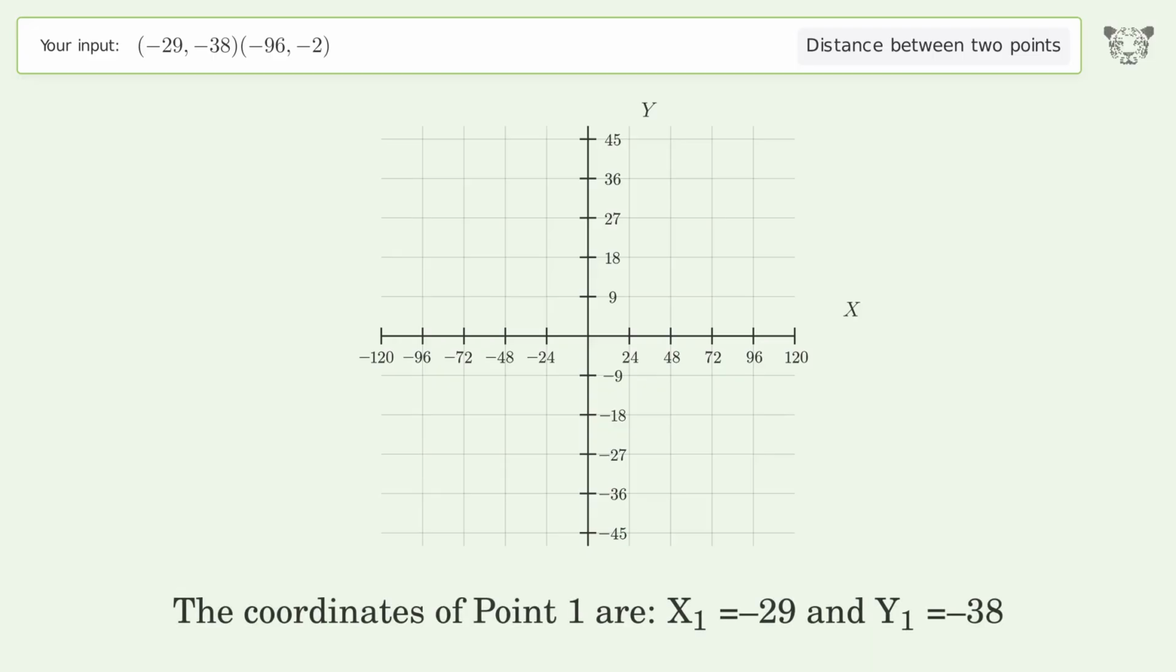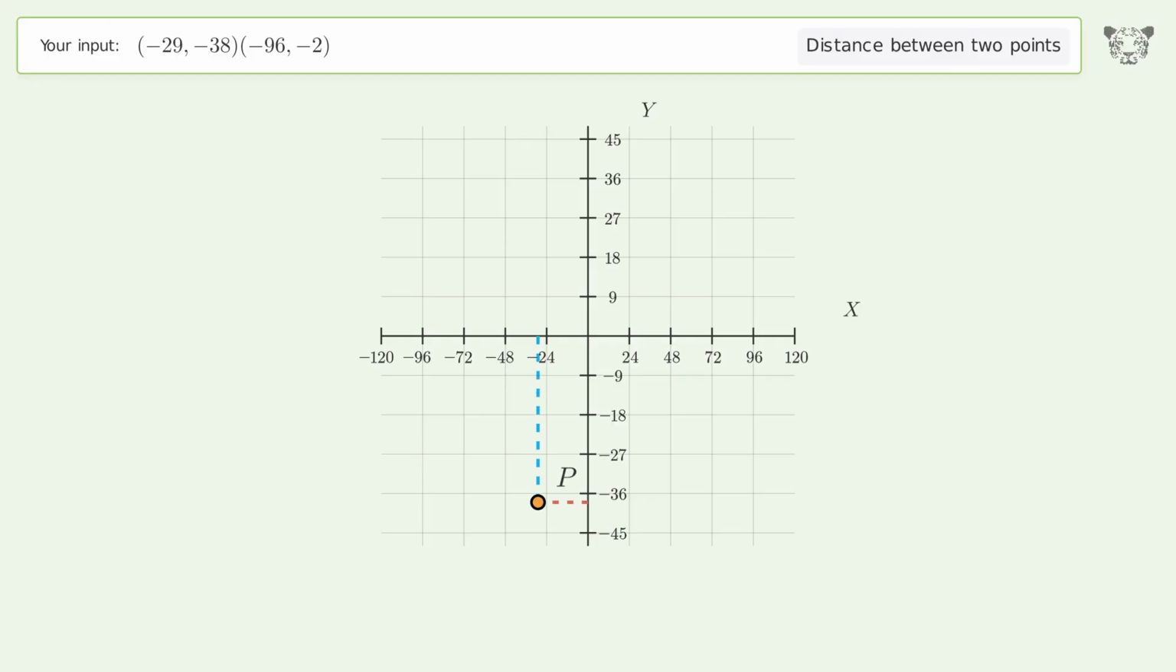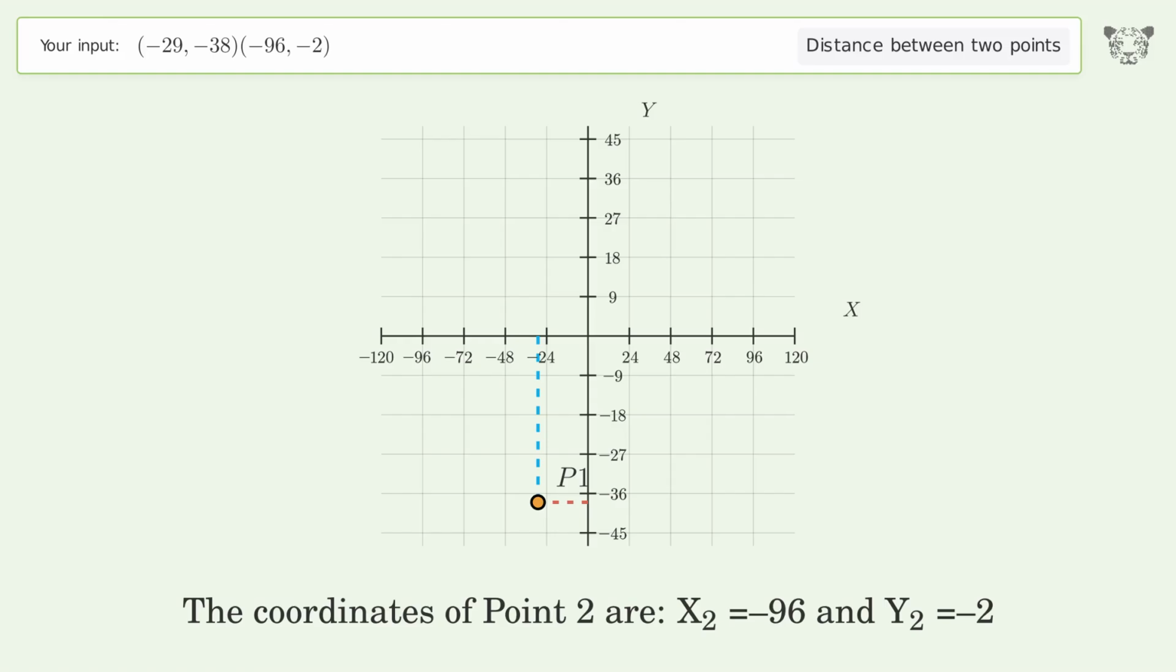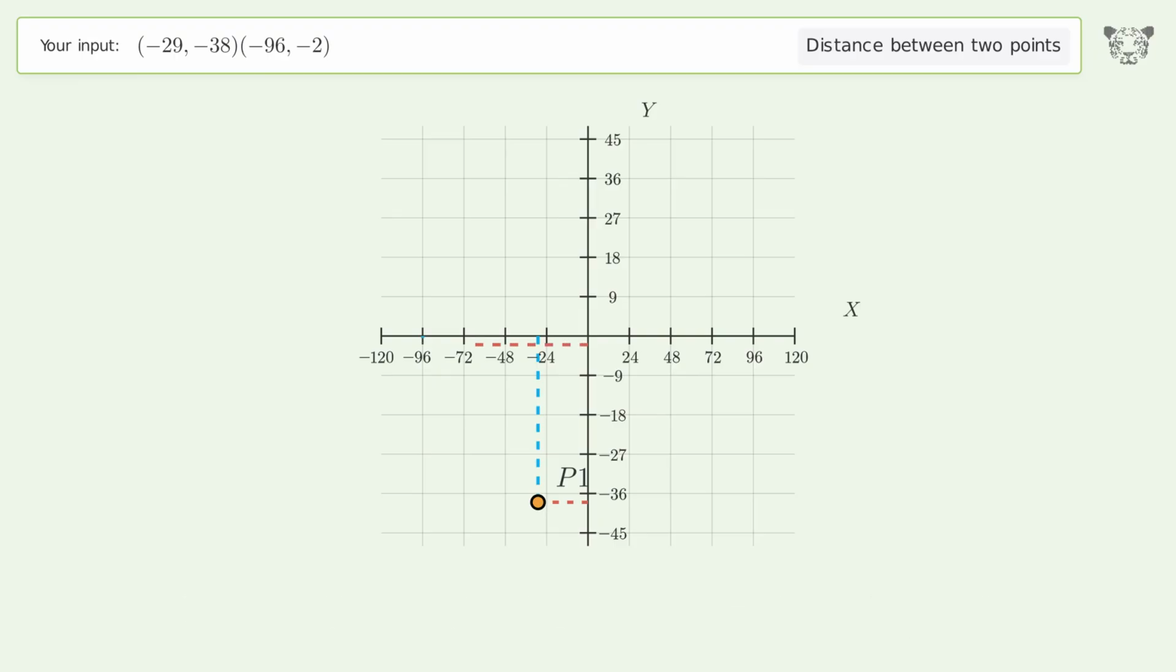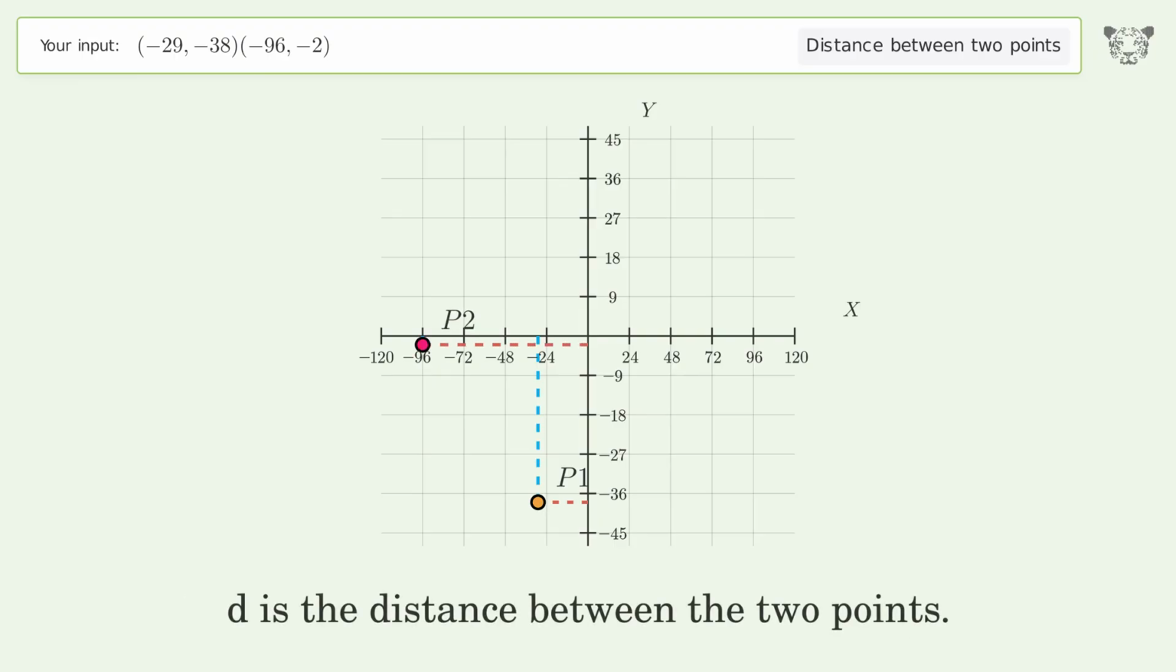The coordinates of point 1 are x1 equals -29 and y1 equals -38. The coordinates of point 2 are x2 equals -96 and y2 equals -2. D is the distance between the 2 points.